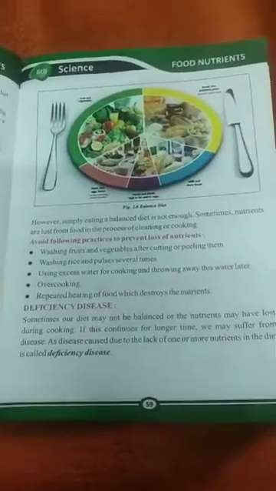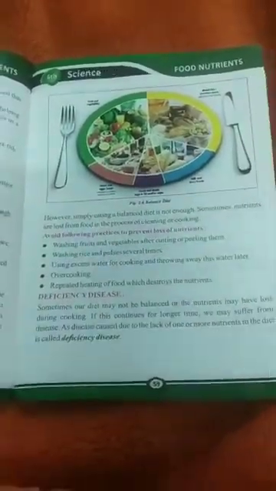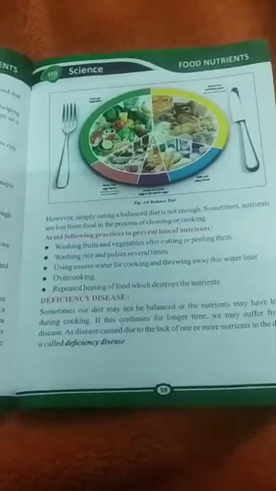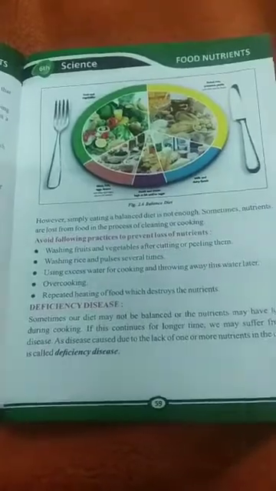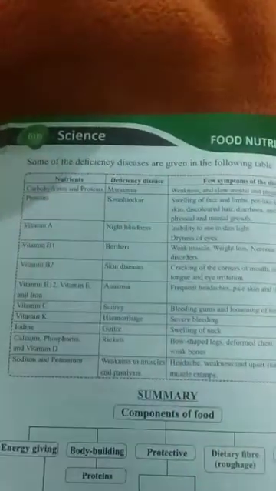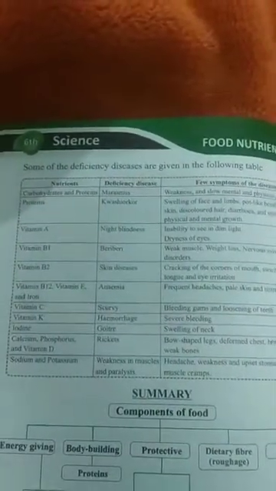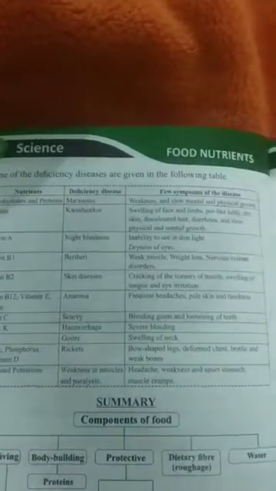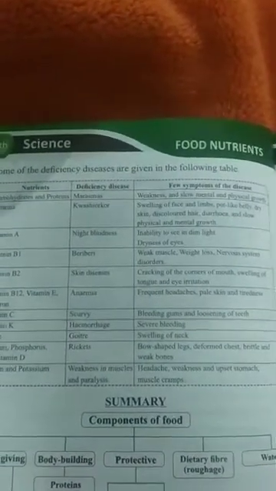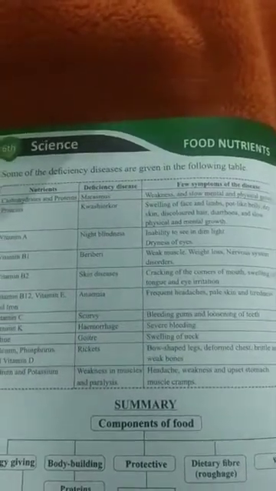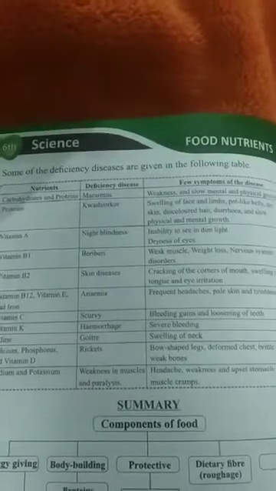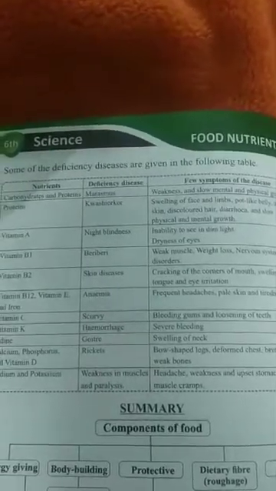Now we have deficiency diseases. So what is a deficiency disease? Deficiency means kami kisi cheez ki. So a deficiency disease is a disease in which there is a lack of one or more nutrients in the diet. Okay, this is a table of the nutrients. For carbohydrates and proteins, if we don't eat them, we are going to have a disease called marasmus, and its symptoms are weakness and slow mental and physical growth. Then proteins and kwashiorkor, in which there is swelling of the face and limbs. Then vitamin A: night blindness happens, and the symptom is that we are not able to see in dim light.